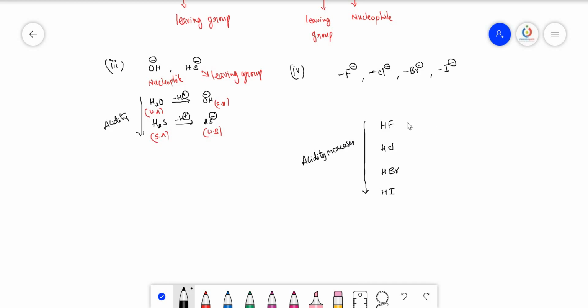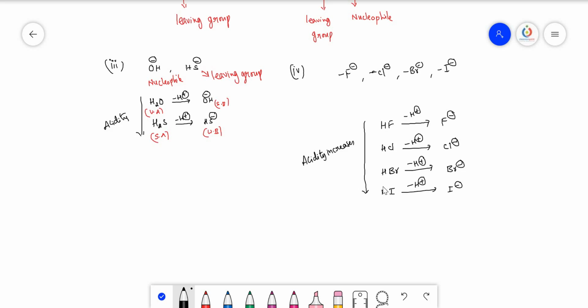So when acidity increases, means for HF, HCl, HBr, HI, after the loss of their respective H plus ions, they form the respective halides. HF forms fluoride, HCl forms chloride, HBr forms bromide, HI forms iodide.